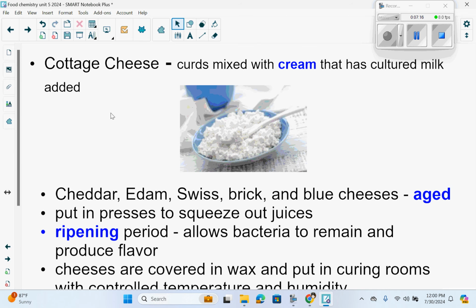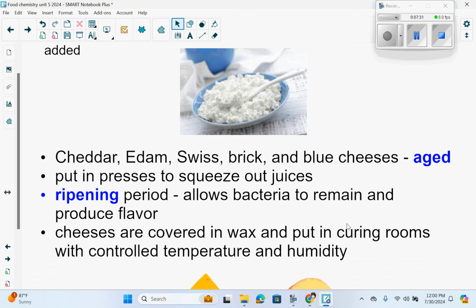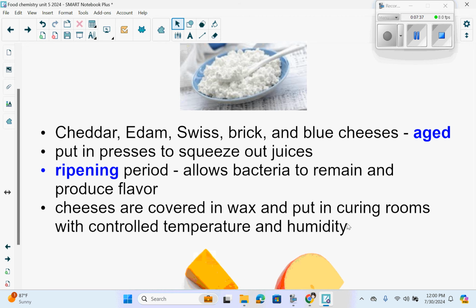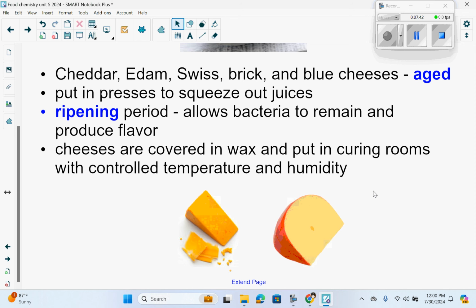Cottage cheese. This would be the curds mixed with cream that has cultured milk added. Cheddar, Edam, Swiss, brick, and blue cheeses are aged. They're put into presses to squeeze out the juices. There's a ripening period, which allows the bacteria to remain and produce flavor, so they kind of just sit for a while. And then the cheeses are covered in wax and put in curing rooms with controlled temperature and humidity, and again, just left to sit.